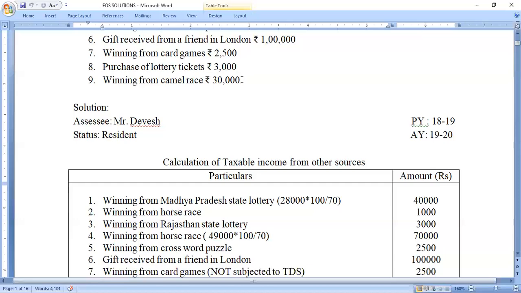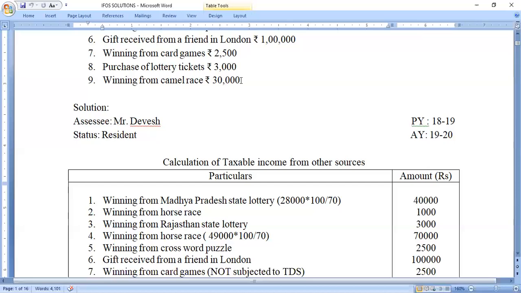Next, winnings from camel race. In casual income, we have already discussed that the income may be from lottery, crossword puzzles, betting, gambling, and races, only horse races. Then the limit is 10,000. If he is earning any such income, whether lottery, gambling, card games, crossword puzzles, or horse races, and it is less than 10,000, it is directly a grossed up amount. So we are going to take it into calculation.